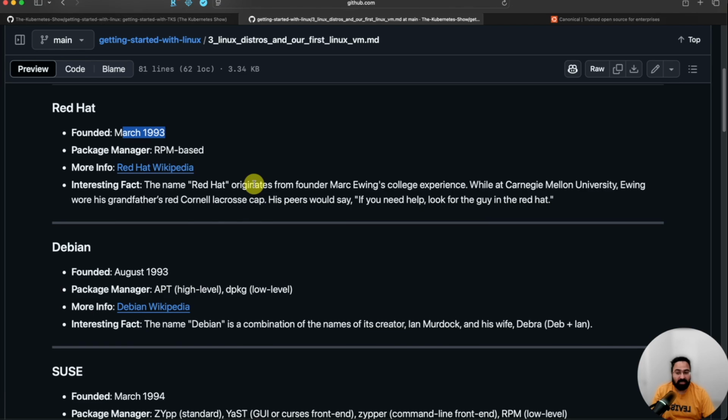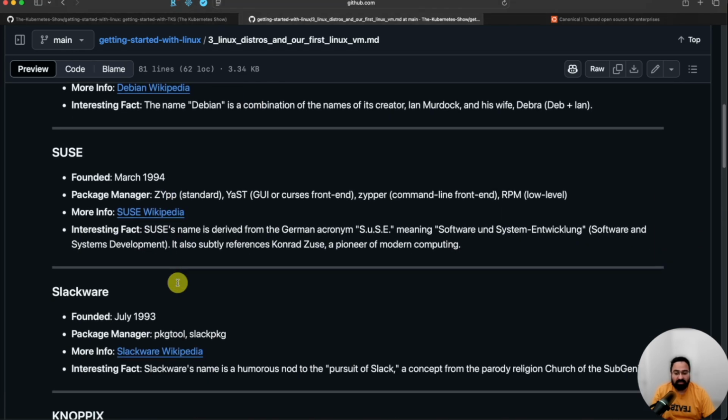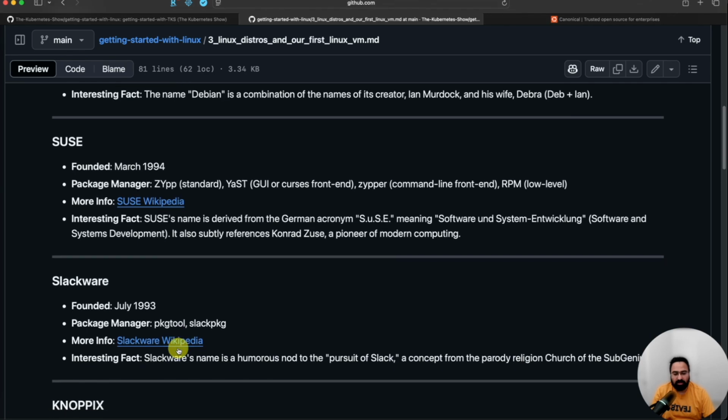So it should be Red Hat, right? Why does this one get called the oldest? Because it is based on another operating system. Slackware was created to improve a distribution named SLS. If you go on the wiki, you'll be able to read more about it.